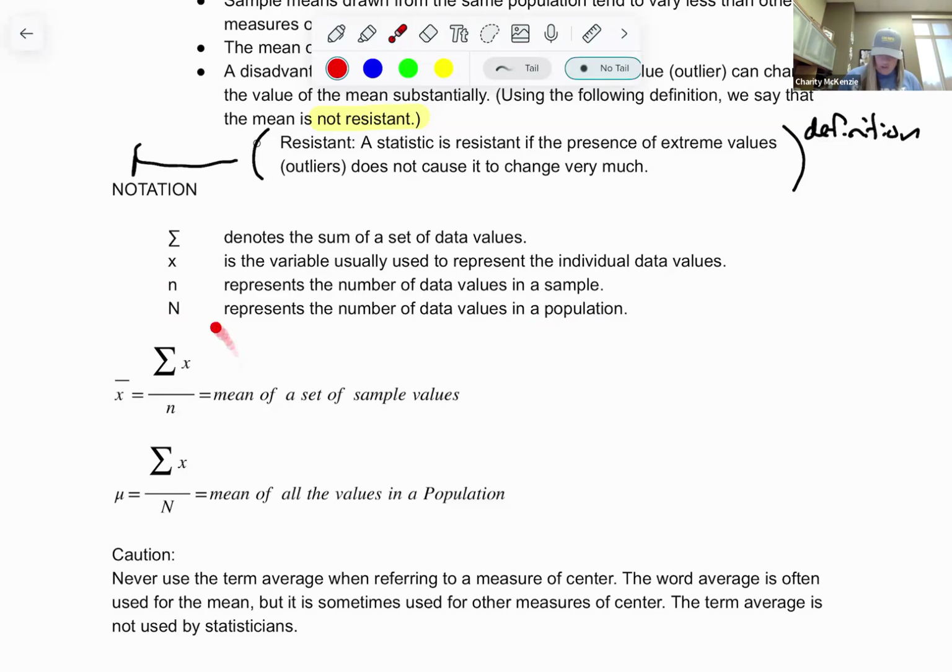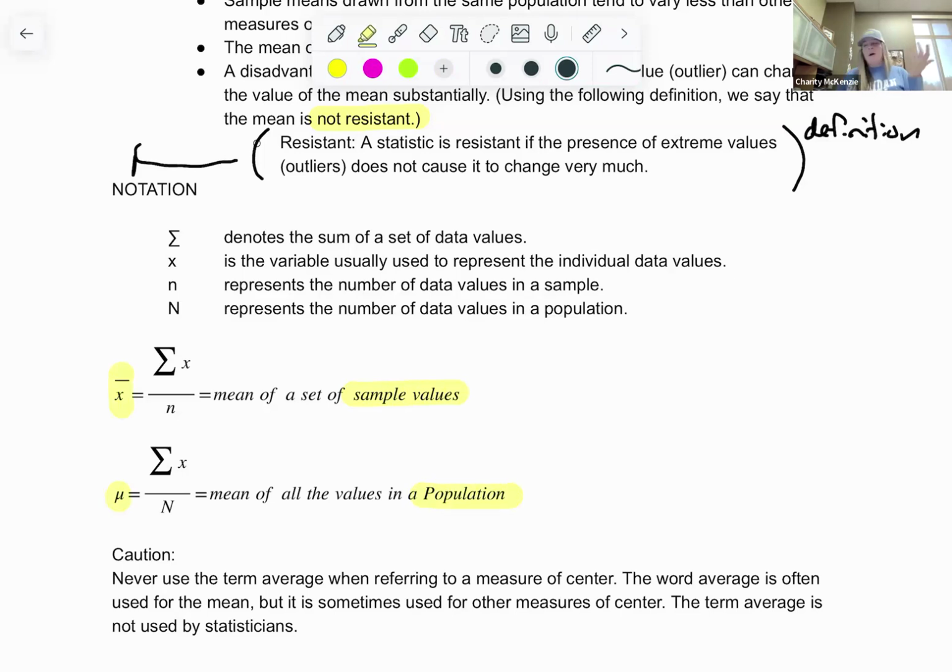So here are the actual symbols for a mean. Please note X bar is a symbol for the mean of a sample. So this is a sample. Let me just highlight this word right here. And this is in a population. So these symbols here are a big deal.